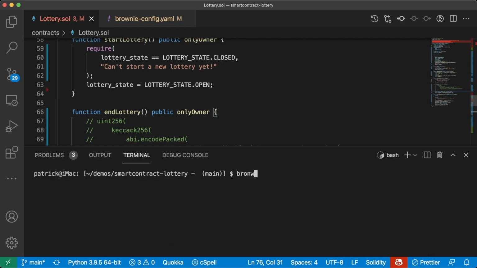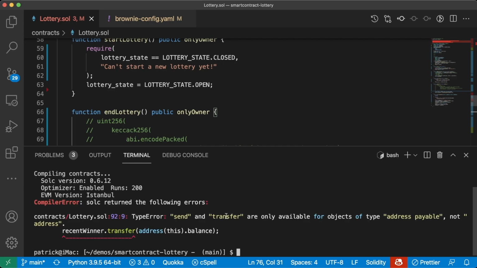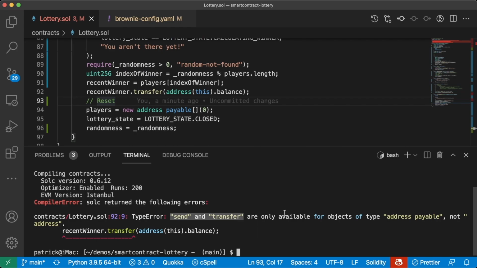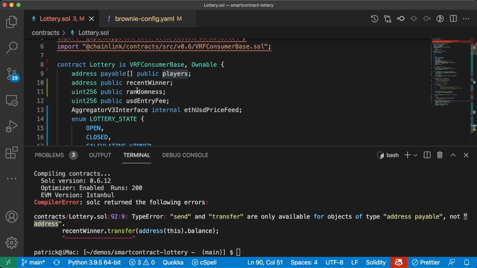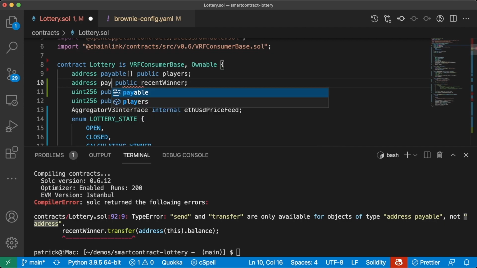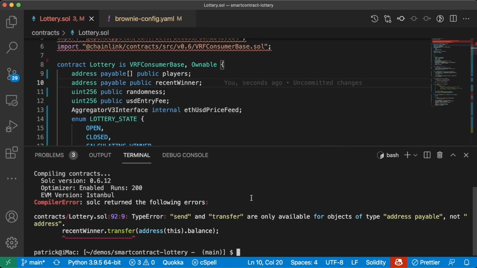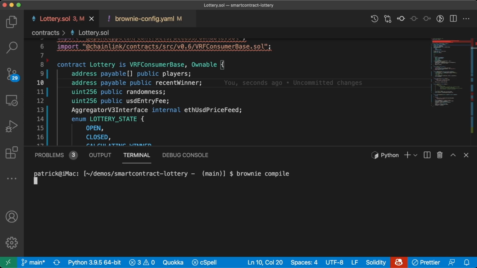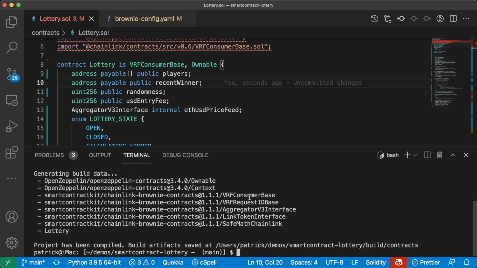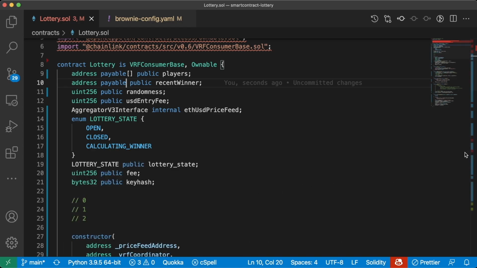But let's even just try to do a brownie compile first. Looks like we have an issue here. Send and transfer are only available for objects of type address payable, not address. Oops. Looks like we made our recentWinner just an address, but it needs to be an address payable. So let's try brownie compile again. And beautiful, we at least know it's compiling, so that's a great sign.